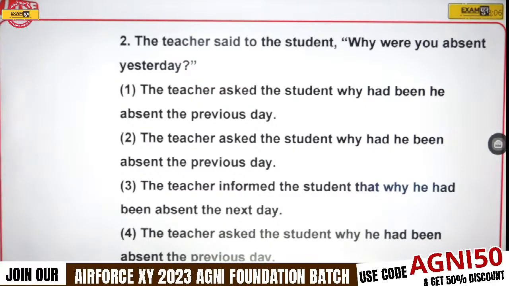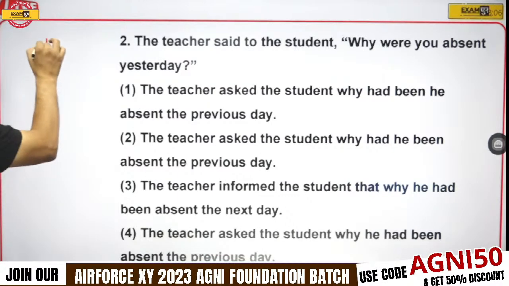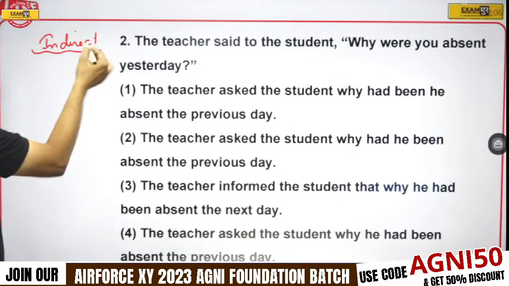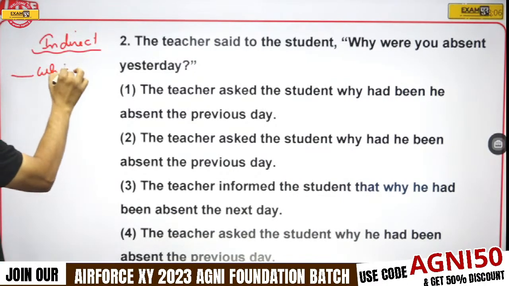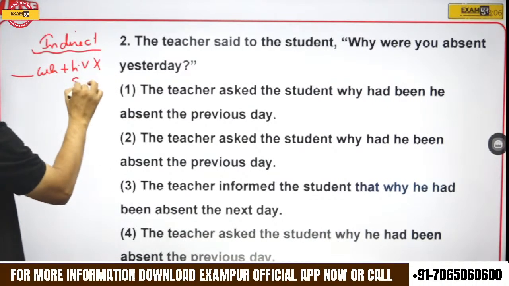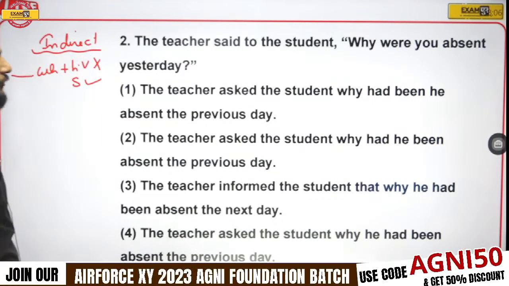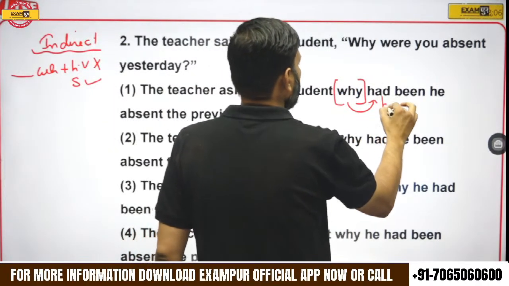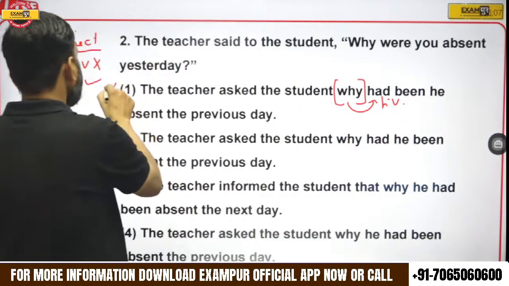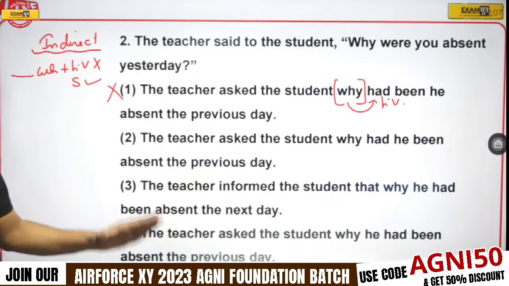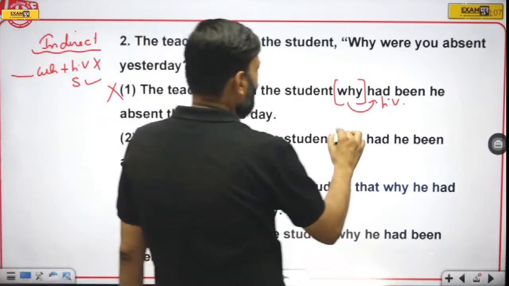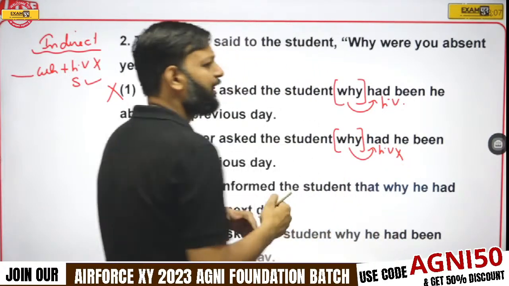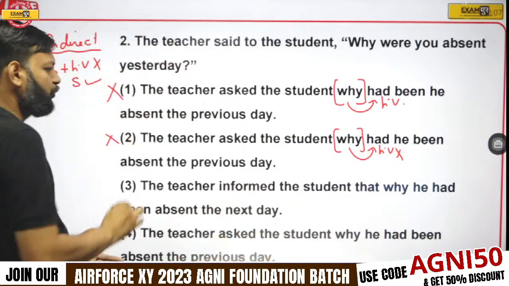See, the very first thing you have to keep in mind is that in an indirect sentence, a WH word is not followed by a helping verb. It is followed by a subject. So if we see here a WH word followed by a helping verb, which cannot be the case, eliminate option number 1. In option 2 also we have a WH word followed by a helping verb, and as I said, it cannot be the case. So eliminate option number 2 as well.